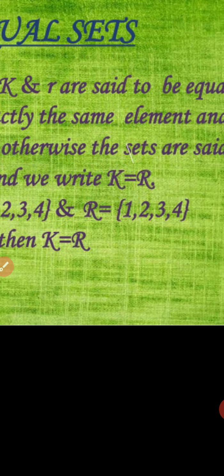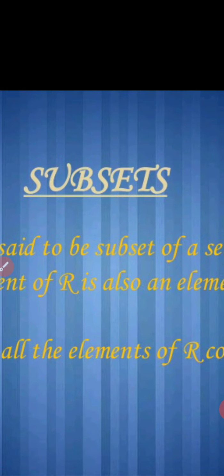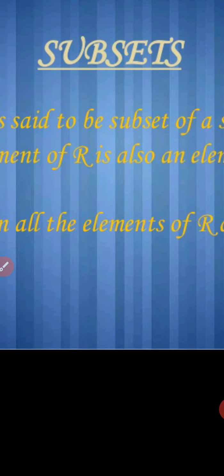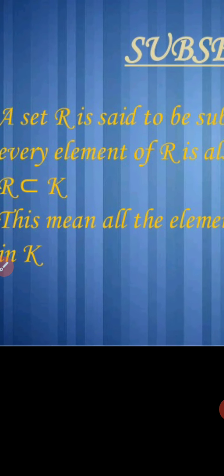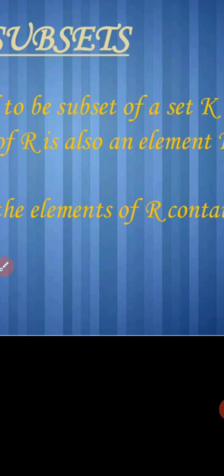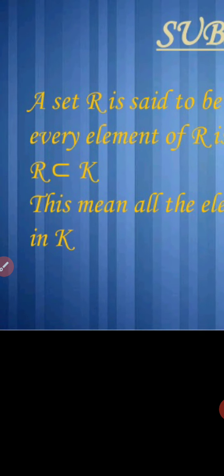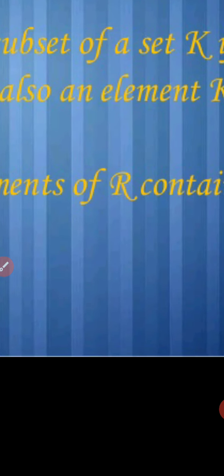Now the next, subset. A set R is said to be a subset of a set K if every element of R is also an element of K. That is, R is a subset of K means all elements of R are in K also. This means all elements of R are contained in K.